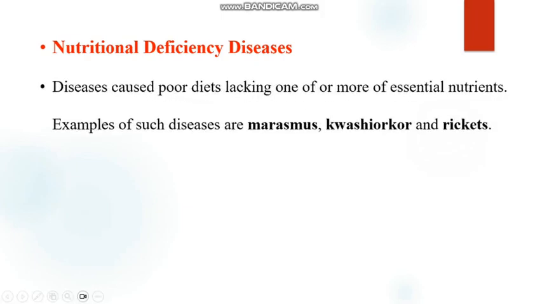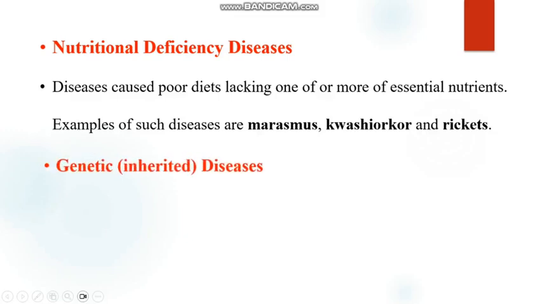So what are these types of diseases? Under nutritional diseases, we are looking at diseases that are caused by a poor diet. If you are eating a diet that is very poor, you may have what we call nutritional deficiency diseases. And examples of such diseases include marasmus, kwashiorkor, and rickets. This is what we call nutritional deficiency diseases.